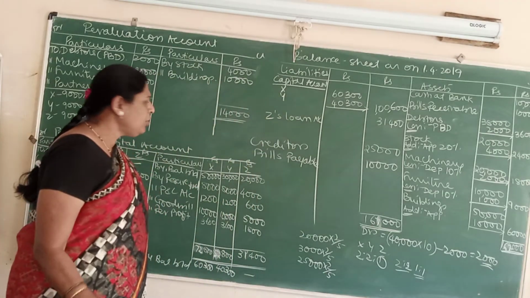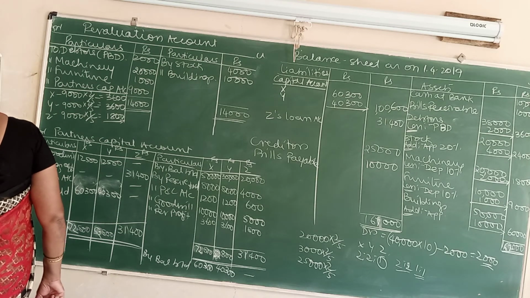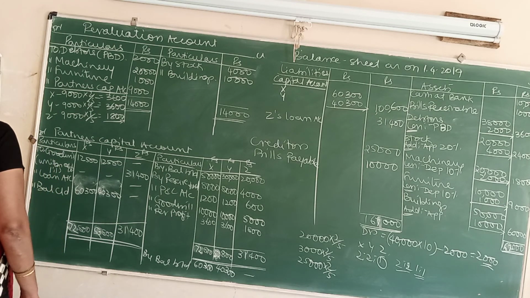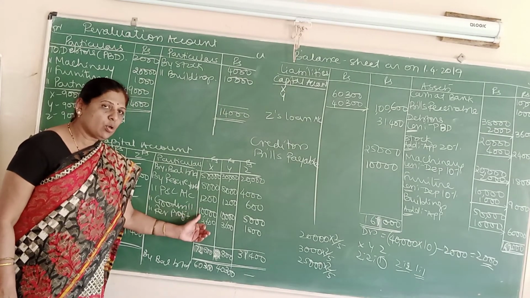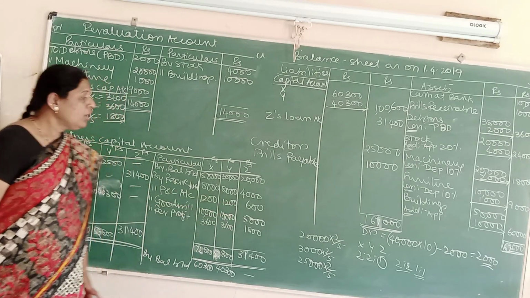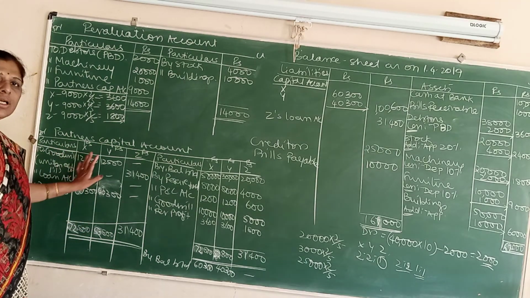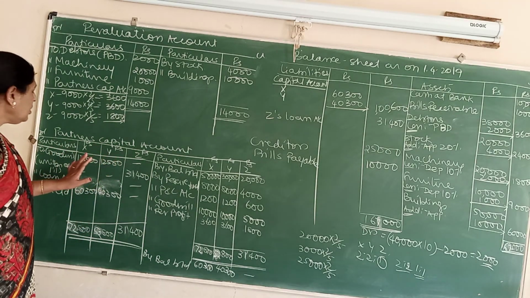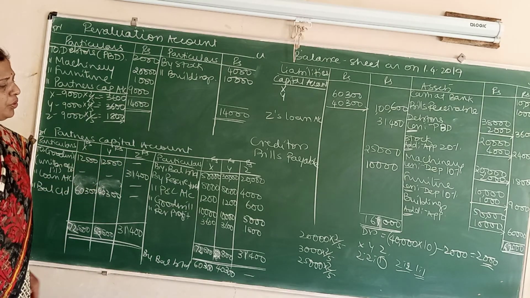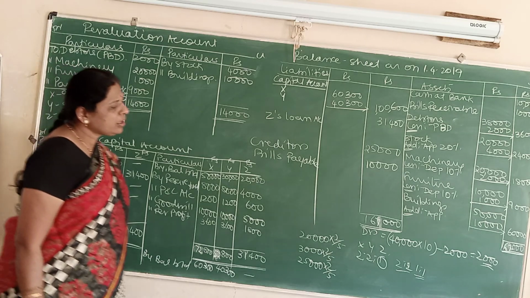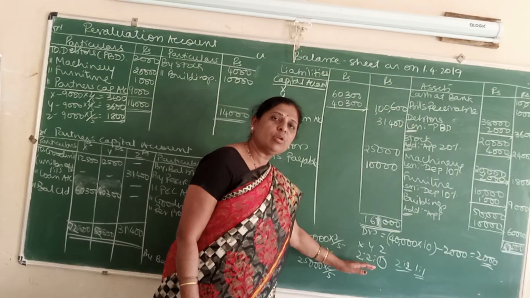Students, in this problem the only thing you have to remember is that goodwill is valued or created and it is written off. When it is valued, it will come to the credit side of all the partners' capital. When it is written off, it will come to the debit side of the continuing partners in the gain ratio, or if the gain ratio is not given to you, whatever is the remaining ratio of the continuing partners, that itself will be the ratio for goodwill written off.